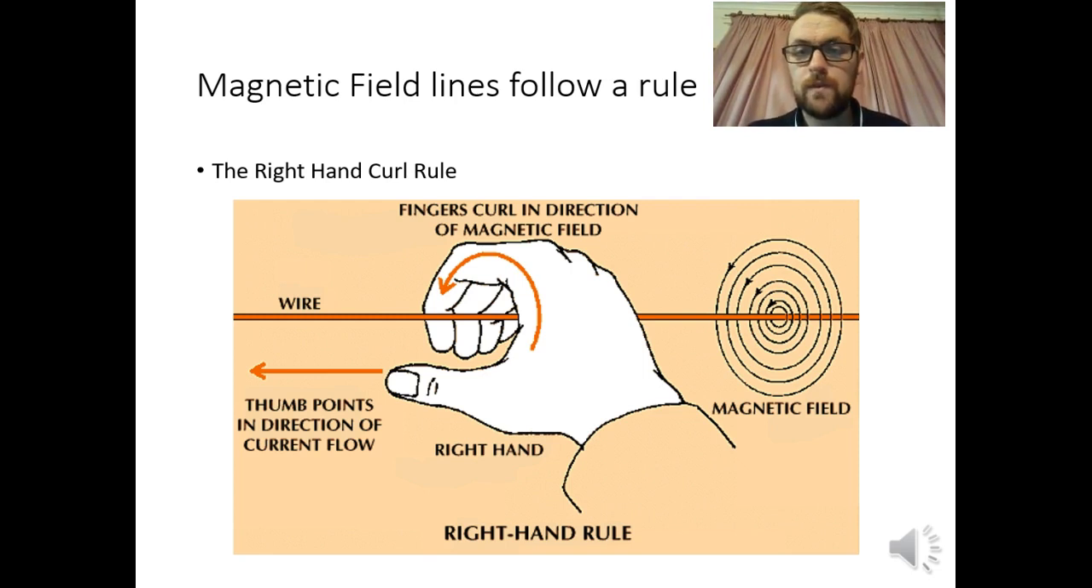So you can see here with the field lines we've drawn on this end, the magnetic field lines curl around in the direction of the fingers, and that's how we work out what it is. So all you have to do is make sure you use your right hand and your thumb points in the direction of the current.